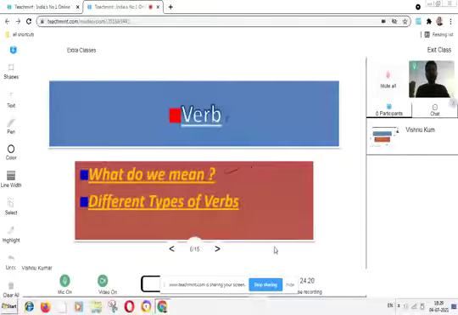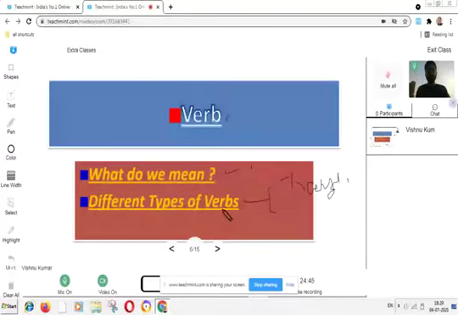If we are talking about the different types of verbs here, there are two types of verbs: transitive verb, T-R-A-N-S-I-T-I-V-E. Okay.